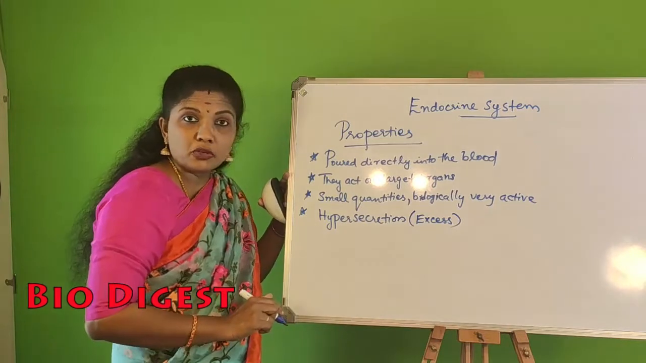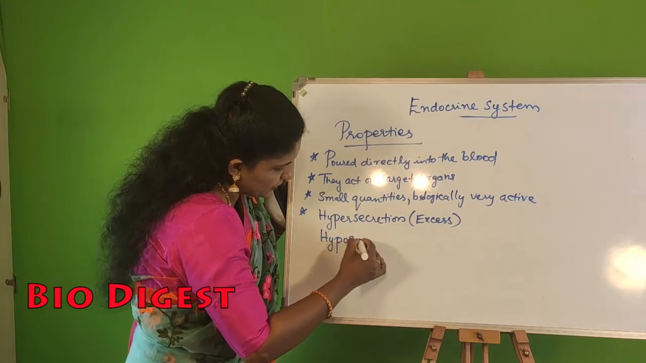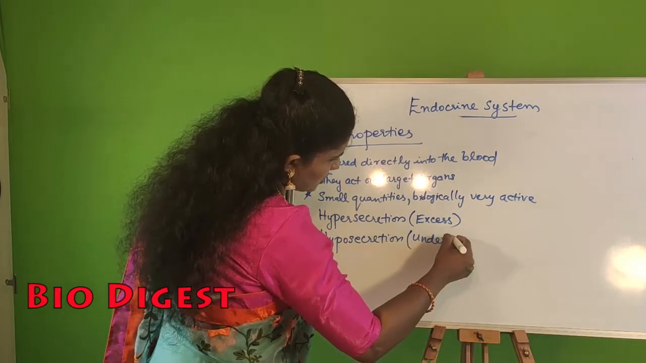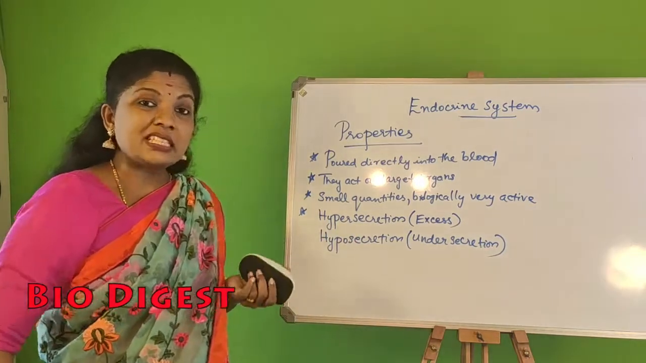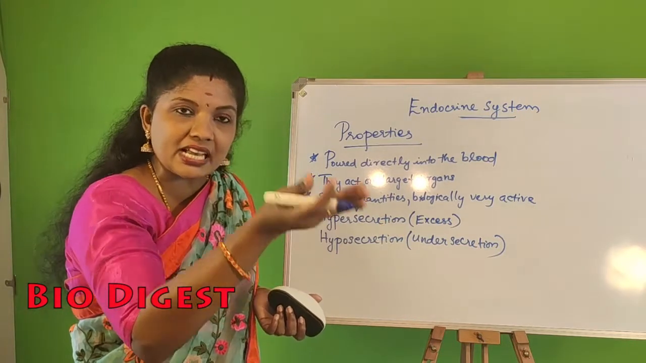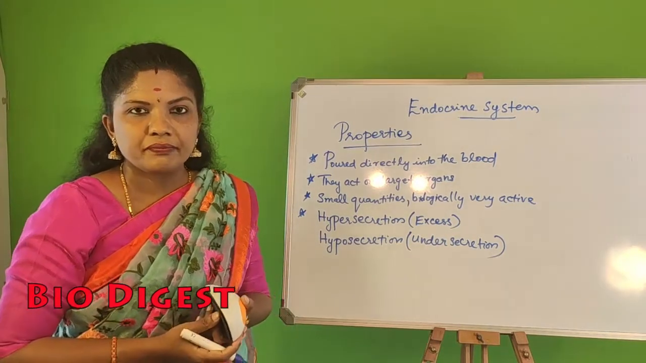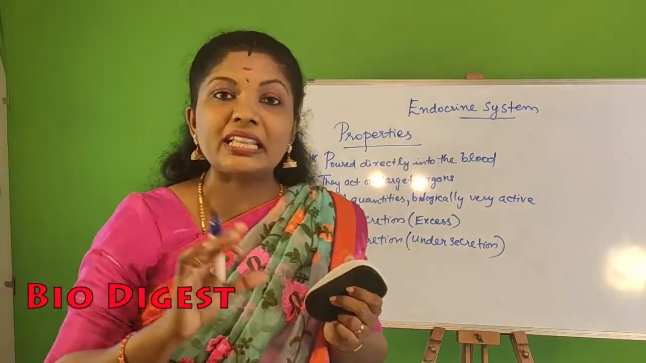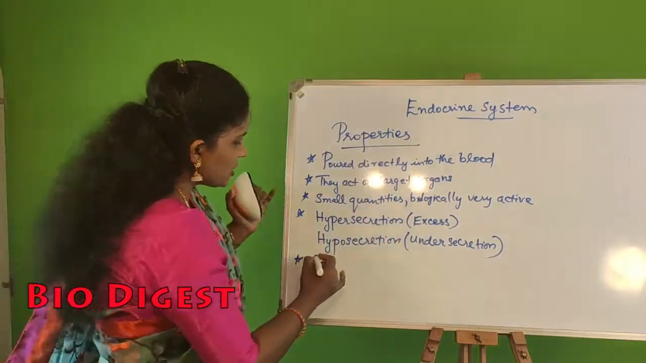Under secretion of hormones can also happen. That is what is known as hyposecretion. Okay, that is under secretion of hormones. Both these are very serious. They can lead to serious consequences. Both hypersecretion as well as hyposecretion can lead to serious consequences. Another property of the hormone, they are never stored in the body. They will be excreted out. Okay, so never stored.